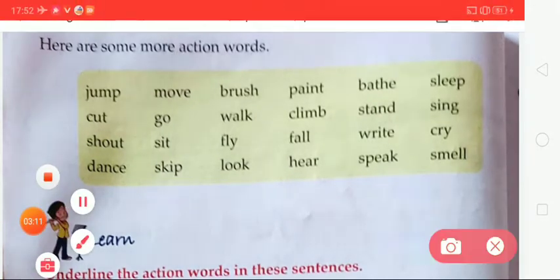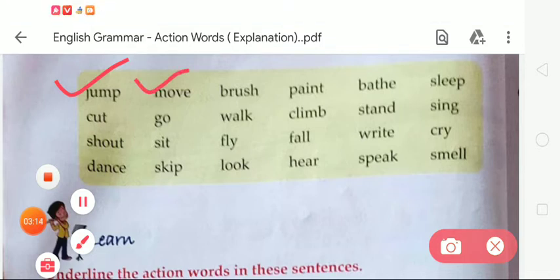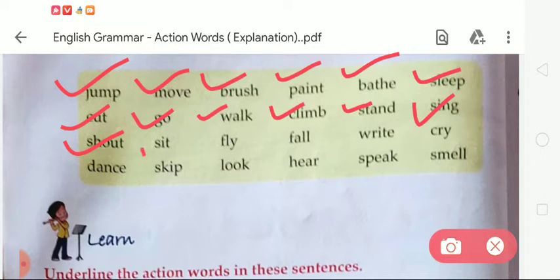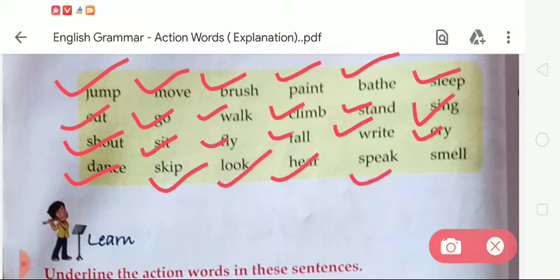These are: jump, J-U-M-P; move, M-O-V-E; brush, B-R-U-S-H; paint, P-A-I-N-T; bathe, B-A-T-H-E; sleep, S-L-E-E-P; cut, C-U-T; go; walk, W-A-L-K; climb, C-L-I-M-B; stand, S-T-A-N-D; sing, S-I-N-G; shout, S-H-O-U-T; sit; fly; fall; write; cry; dance; skip; look; hear; speak; smell.